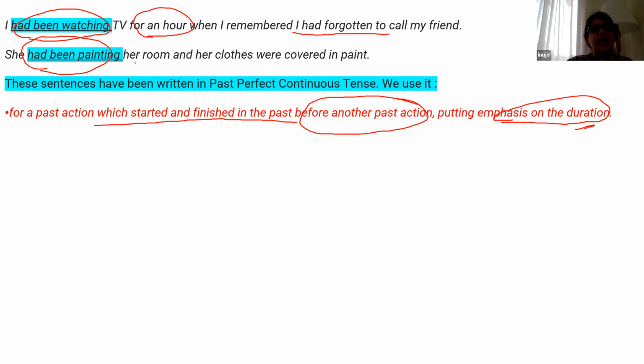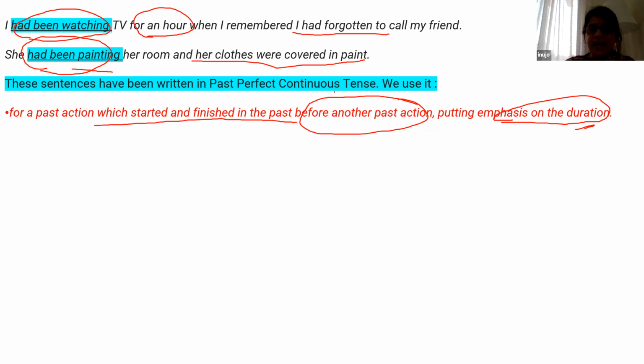For example, she had been painting her room and her clothes were covered in paint. Etare obviously duration upar emphasis nahi, but in general emphasis thai. Imti, she had been painting her room. Gote arambha karthila and it got finished before and her clothes were covered in paint. Okay? Tamane kon la se paint jehetu karila ta room ko paint kari astila and her clothes were covered in paint. Because she had been painting her room, her clothes were covered in paint.